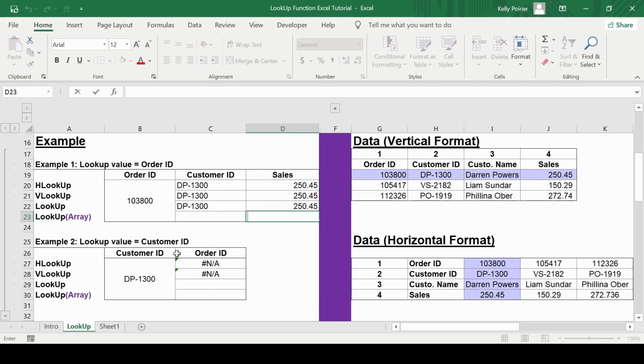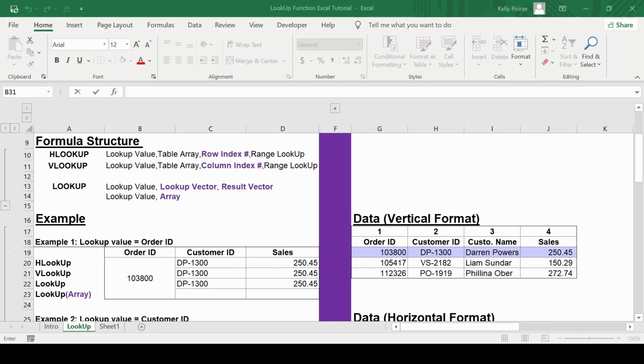250.45. Now, for my second example, my lookup value will be the customer ID. I want to identify the order ID that corresponds to the customer ID. I would write LOOKUP, then identify my lookup value, then the lookup vector which holds my lookup value, and finally the result vector which holds the data which I want to find which corresponds to my lookup value. As you can see, I was able to obtain a value, even though the data was on the left. I do not obtain an NA like I did when I used the VLOOKUP.